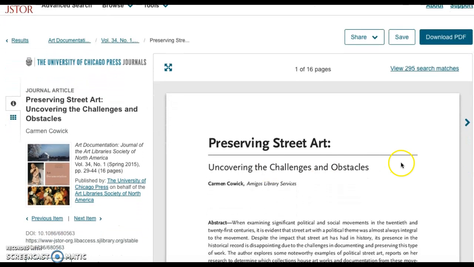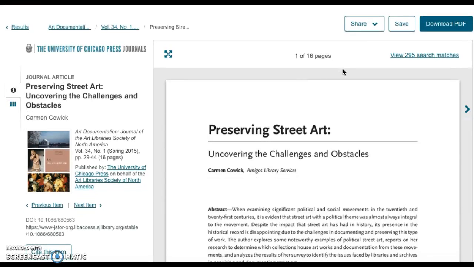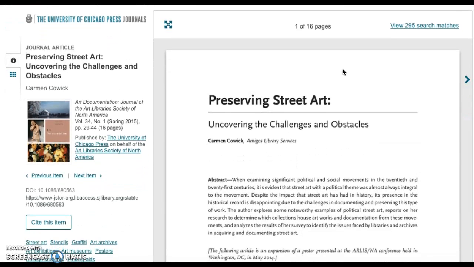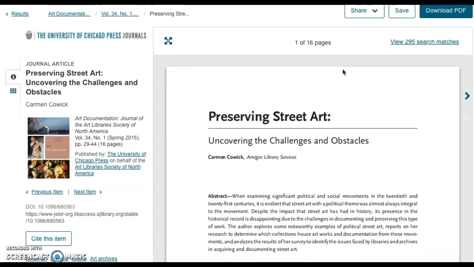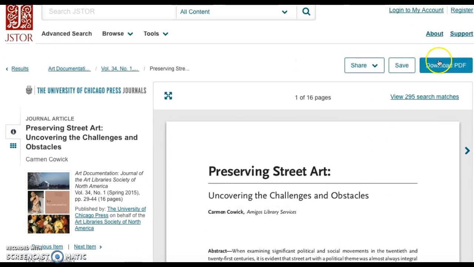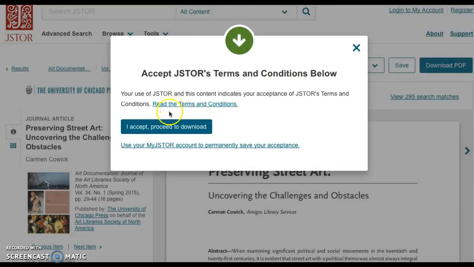So you can read through it here. You'll notice that there's 16 pages in this article. And I decided to go ahead and download that article. So I'm going to go ahead and click download, accept its terms.